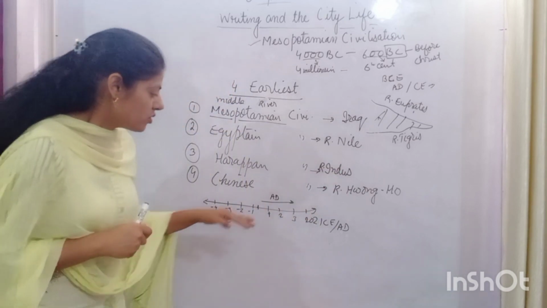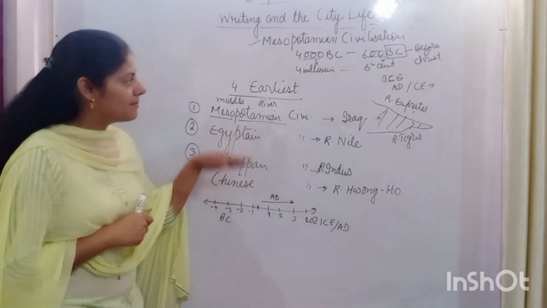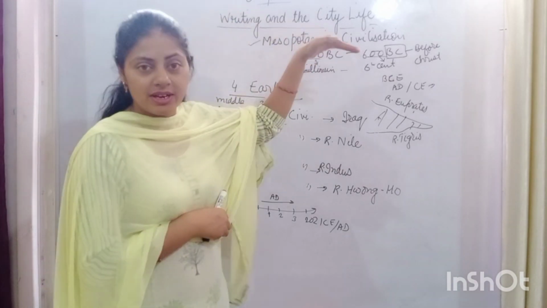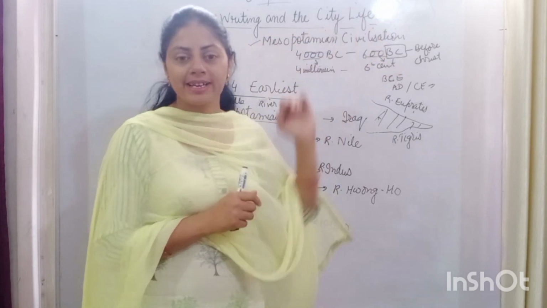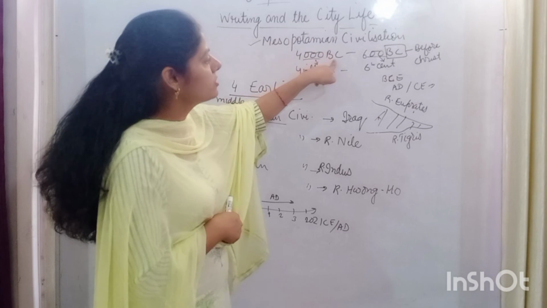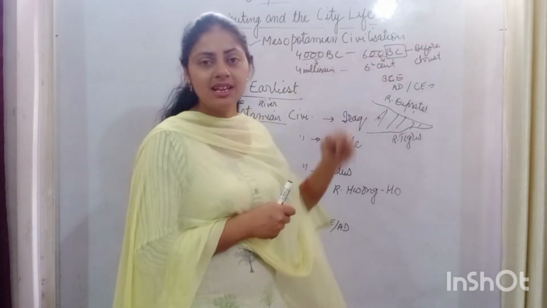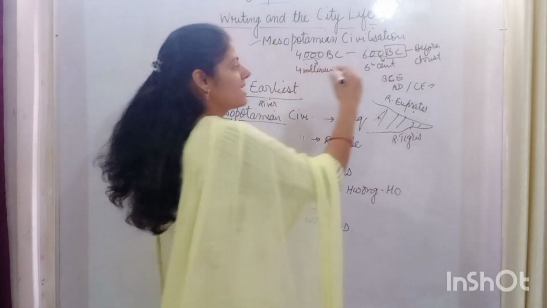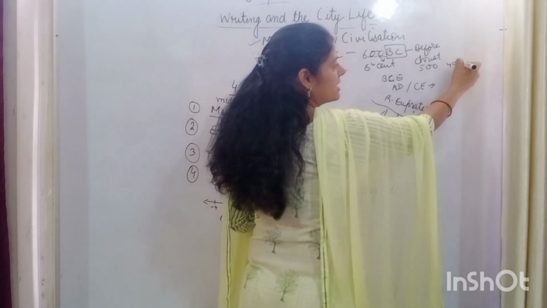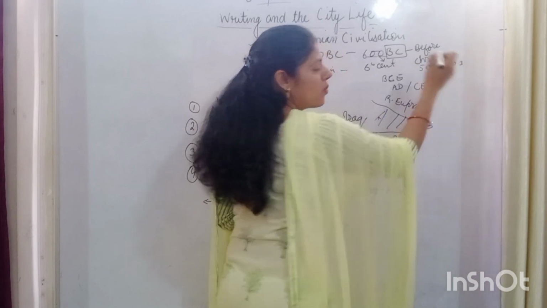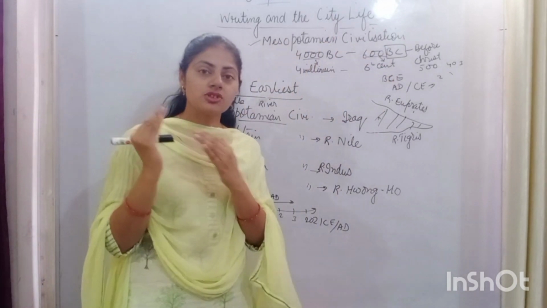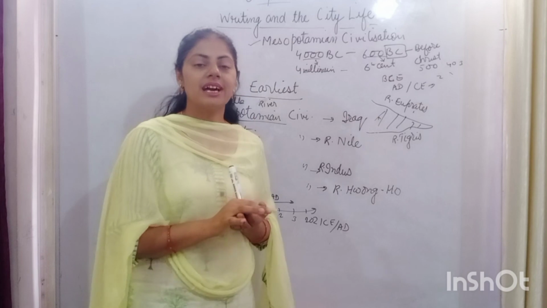Okay. So when you study, see, BC goes like the negative integer backward. This goes on the backward side and that goes forward, straight. Okay. So therefore we are going from 4000 BC to 600 BC. What will come after 600? 500. Okay, then 400, it goes down, then 3, 2, 1, and then the CE starts. So I hope you understood the historical timeline, how we calculate it.